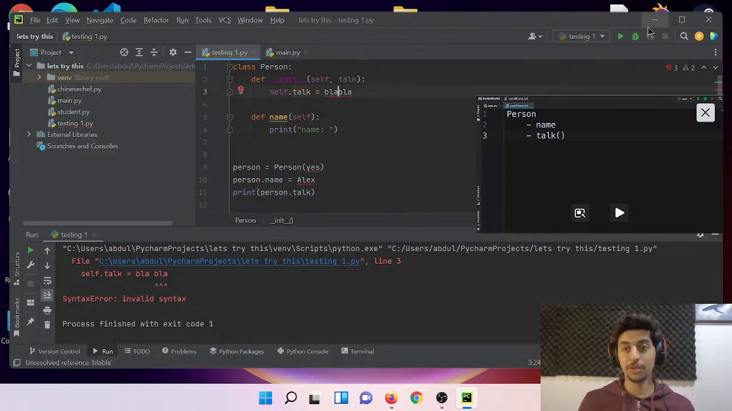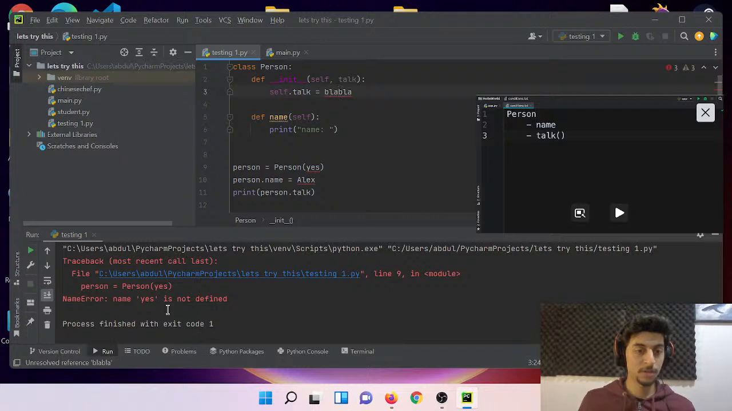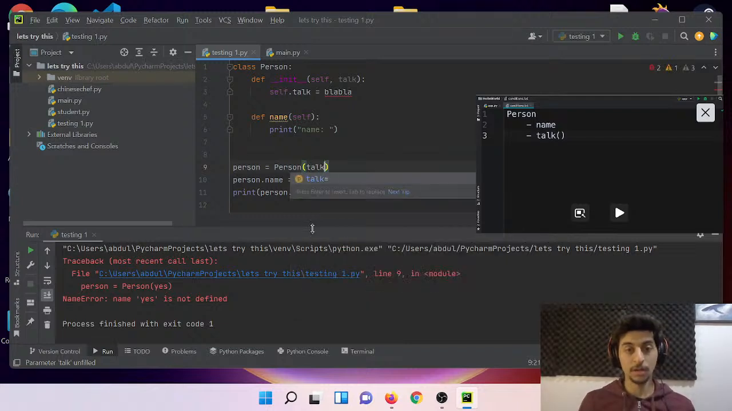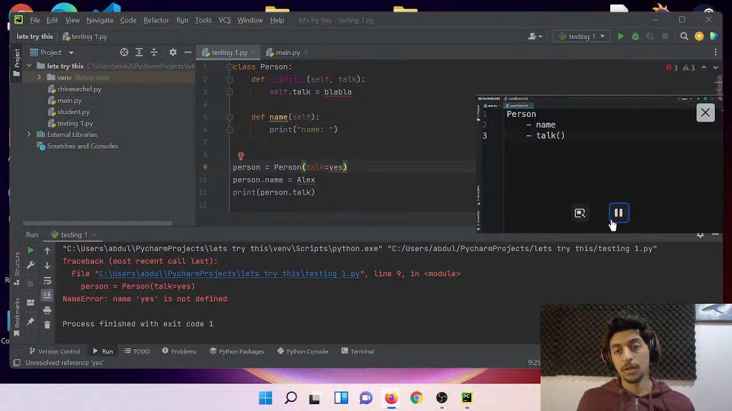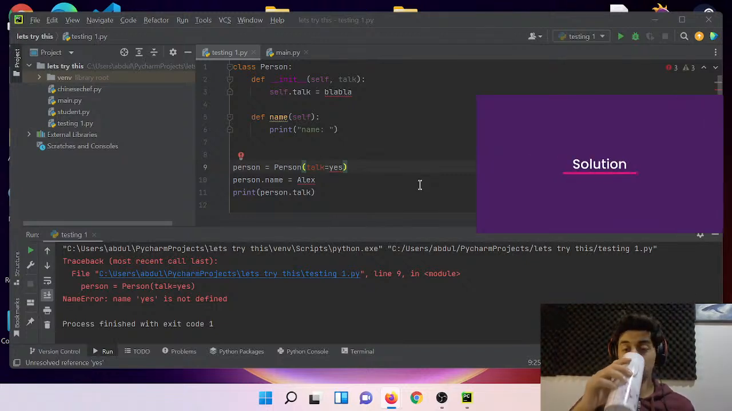What if we just put it here? Would it work? Person.talk equals, yes. No? This is a very easy exercise, so you can tackle it in probably a couple of minutes. Really? No.